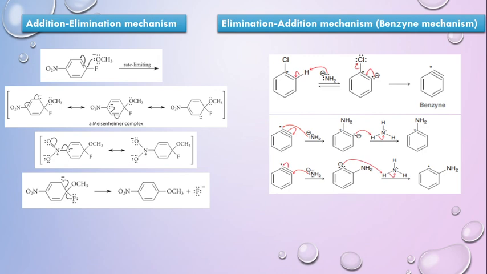The amide group attacks on the triple bond. Now it can attack either of the two carbons, one the labeled carbon to which your halogen was attached earlier, and it can also attack the other carbon which is ortho to that position, to the carbon where your fluoro group was attached. So the attack at either position is going to give you what? Aniline here. Okay, so the amide is going to attack to give you a carbanionic intermediate which is going to abstract a proton from ammonia and is going to give you aniline.